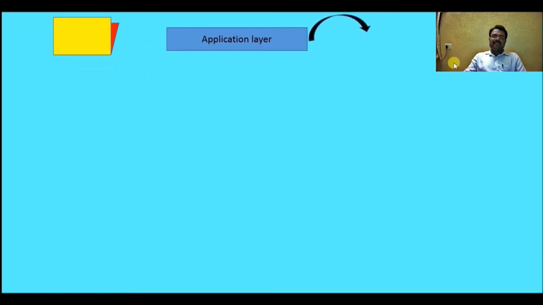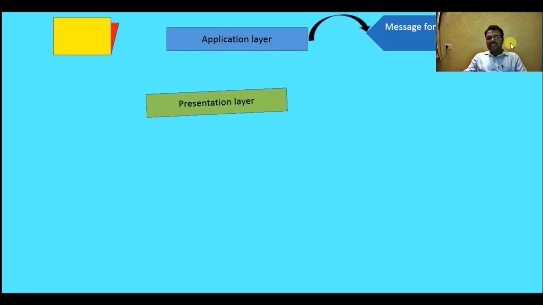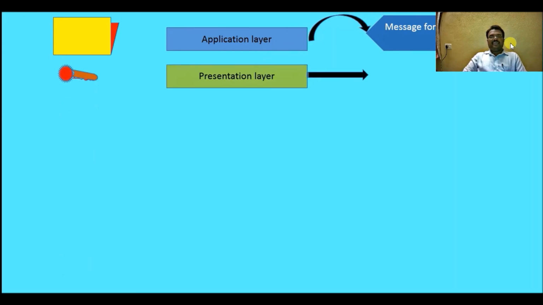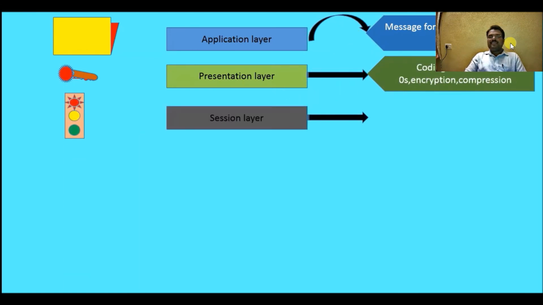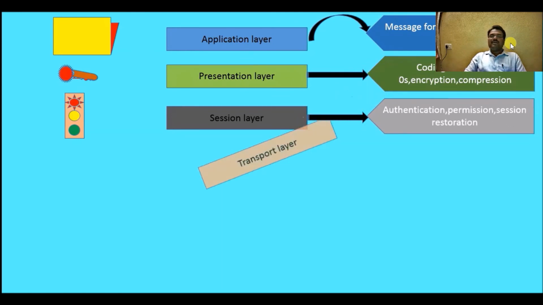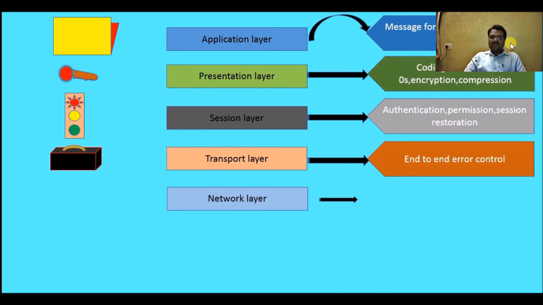At a glance, the application layer takes care of message forwarding and everything. The presentation layer takes care of conditions like operating system, encryption and decryption and decoding and everything. The session layer takes care of authentication, permission, session and restoration. The transport layer takes care of end-to-end error control.